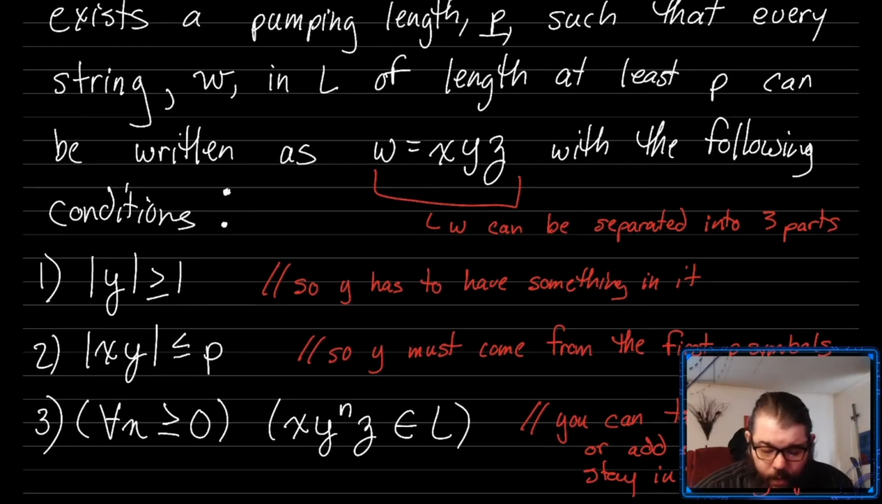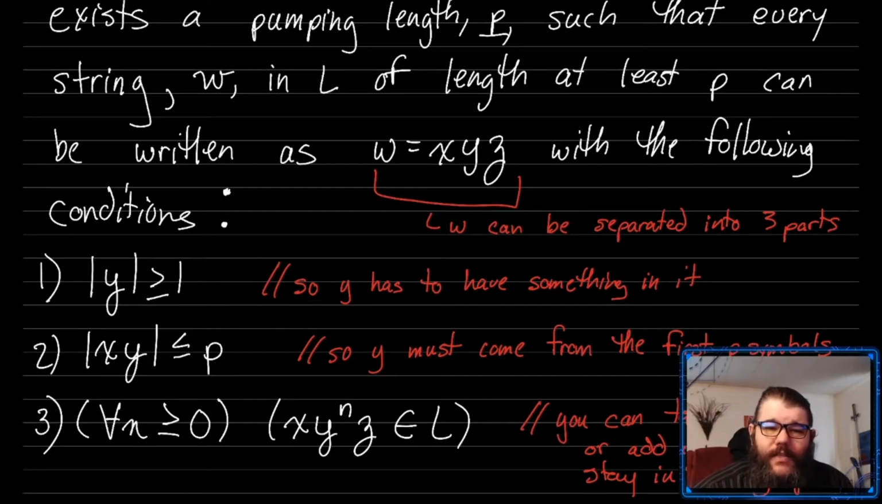So for step one, the length of y has to be greater than or equal to 1. In other words, it can't be empty. It has to have some symbol in it. Step two, the length of xy has to be less than or equal to p. And this is what makes this the non-general version of the pumping lemma. In other words, whatever's looping has to loop in the first p symbols.